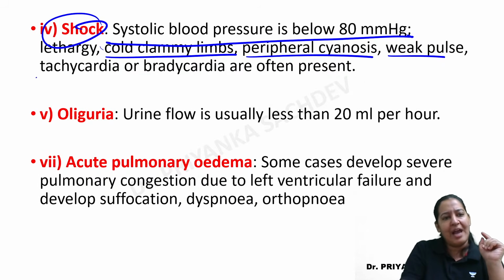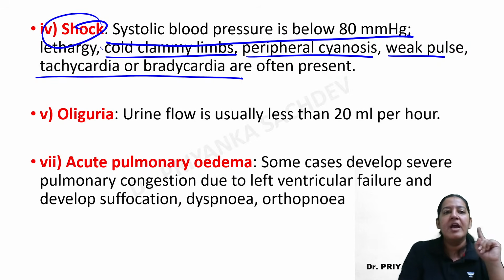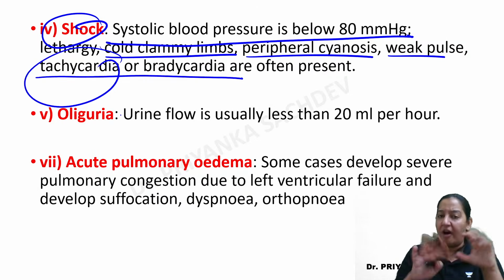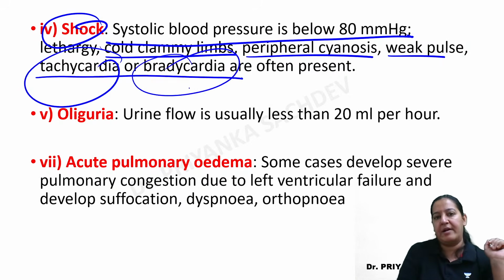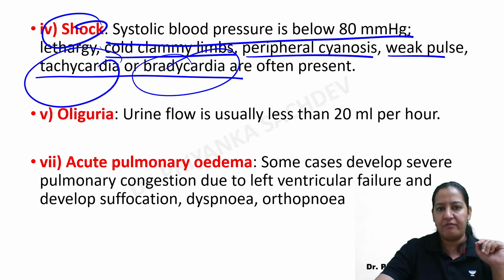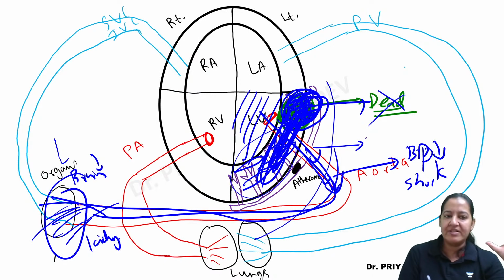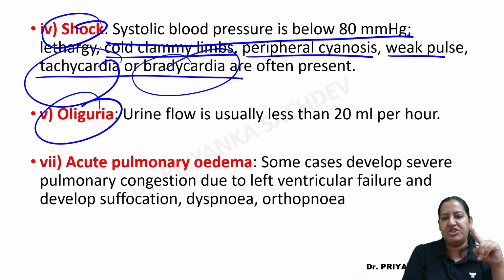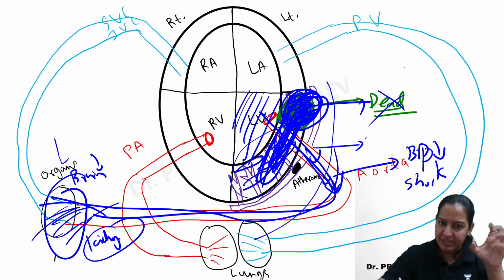The patient can be in tachycardia or bradycardia depending on whether it is compensated or decompensated. If it is compensated, the heart is trying to compensate by doing tachycardia. And after a stage, the heart also gives up, saying it cannot do it anymore, and the patient will go in bradycardia, right? So those are the features of shock. As I've told you, the kidney also receives less blood. All organs will receive less blood. The kidney will go in acute renal failure and oliguria will be there. The patient has oliguria, right?